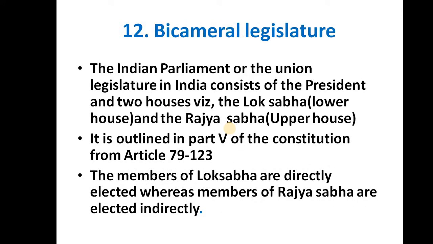Next one is bicameral legislature. The Indian Parliament or the Union Legislature in India consists of the President and two houses, the Lok Sabha and Rajya Sabha.